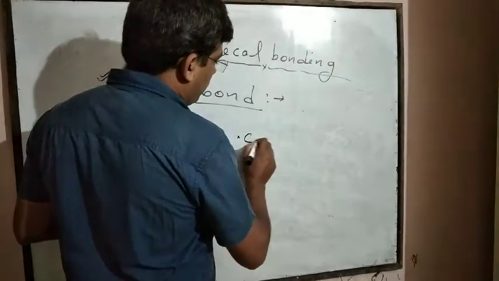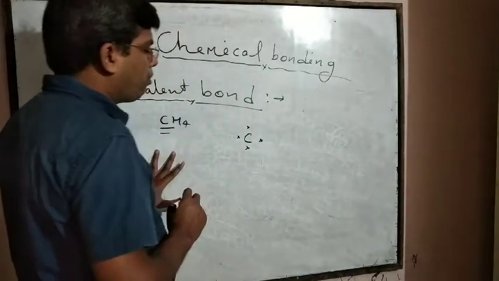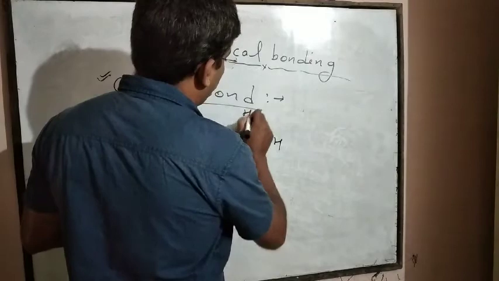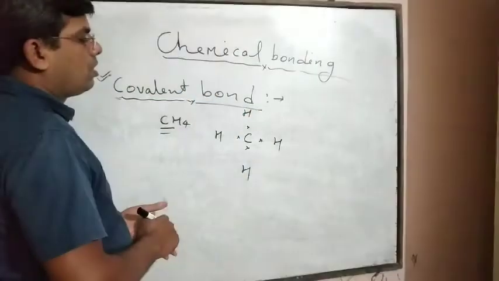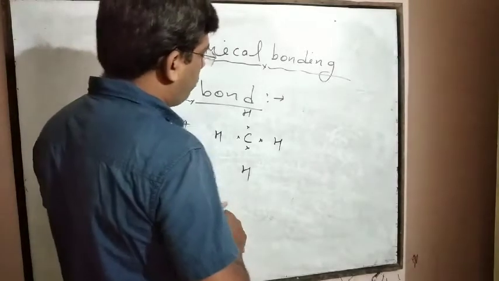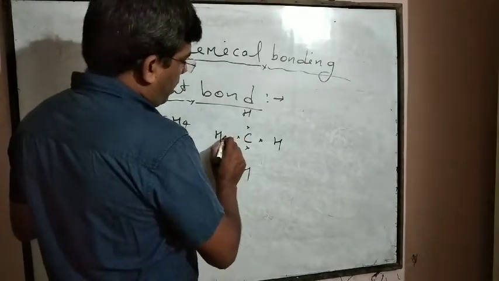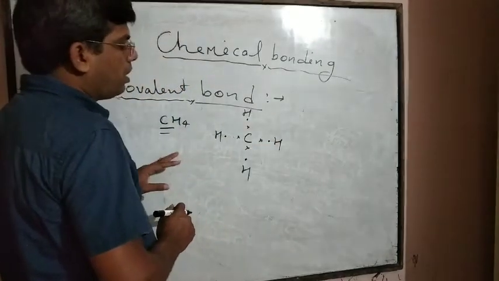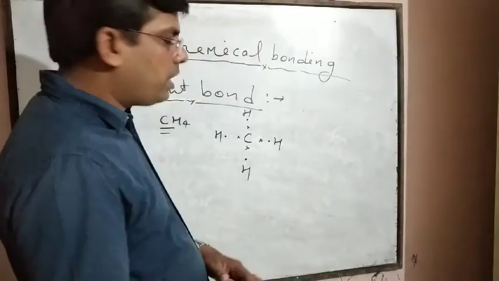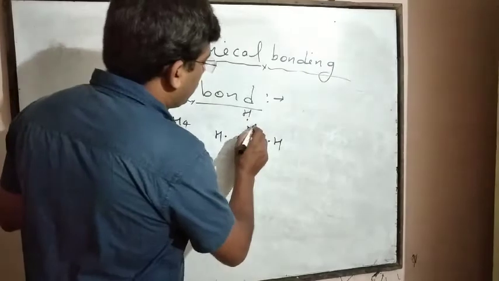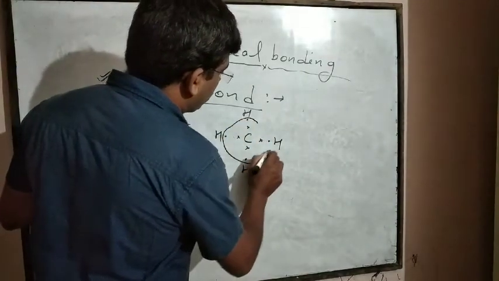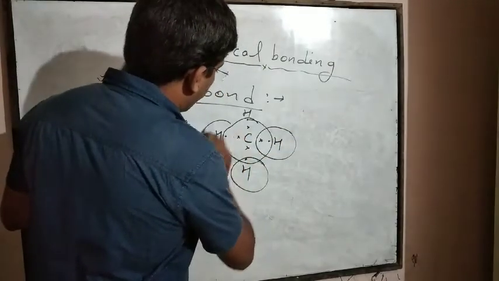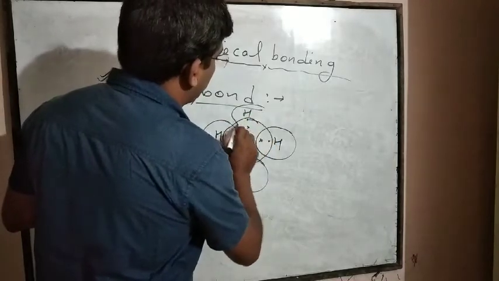Carbon has 4 valence electrons, and 4 hydrogen atoms are connected with each electron of the carbon atom. 1 electron is shared by the carbon atom with each of the 4 hydrogens, and in this way carbon completes its octet and hydrogen completes its duplet.